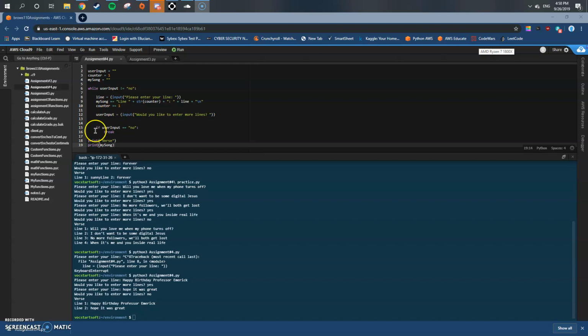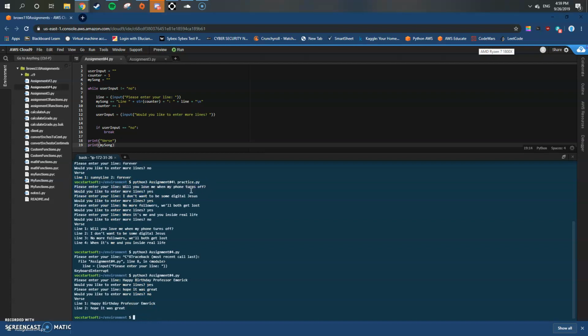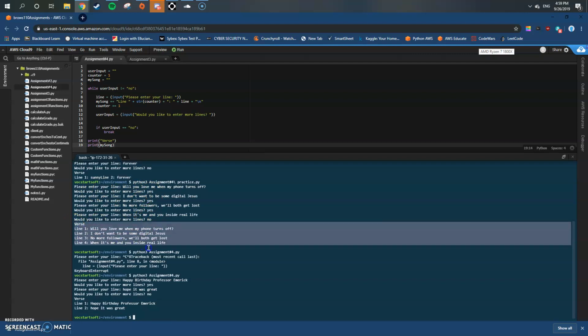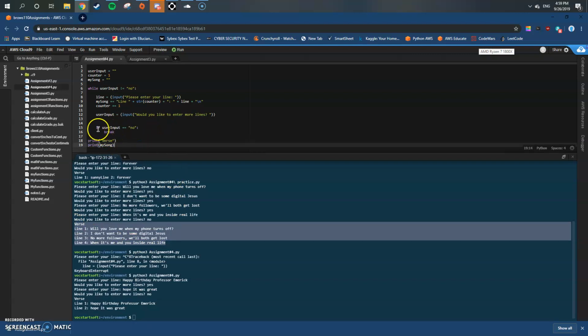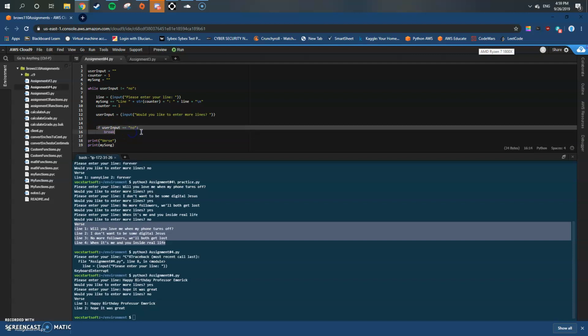It's just adding as it goes on, and then once the user enters their line, they press enter. As you can see here, it enters the line. Do you want to add more? Yes, yes, yes. Then no, and then it prints out the verses entered, and that's where that is right there. If it enters, here's the user enters, then